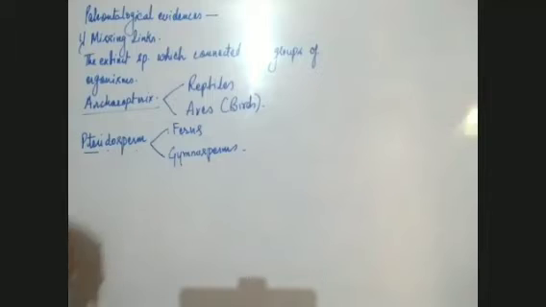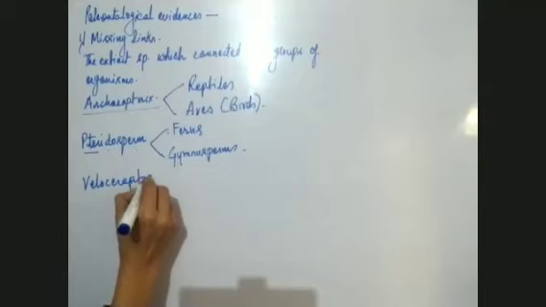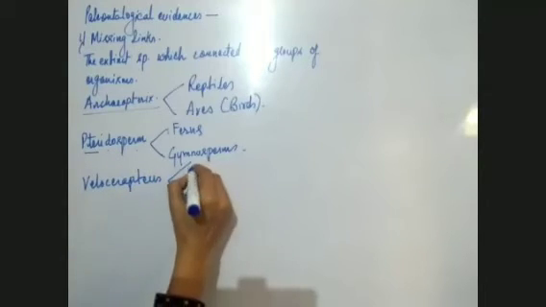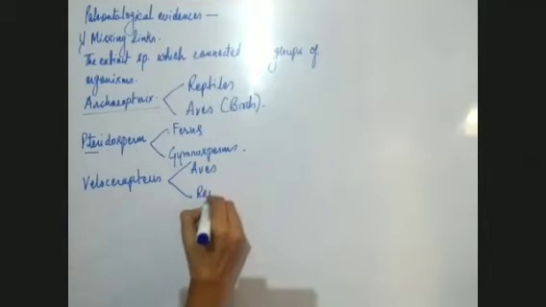Then the third example of this is Velociraptor. This was also an organism which had the features of both aves as well as reptiles.